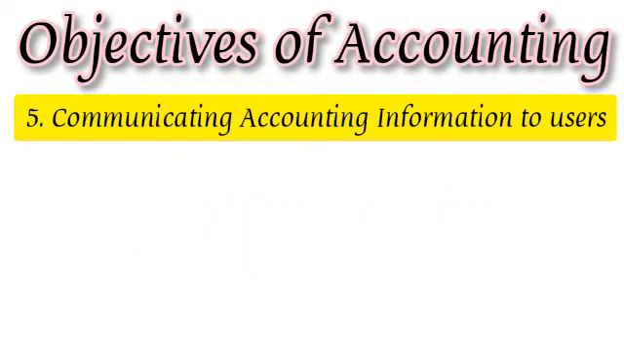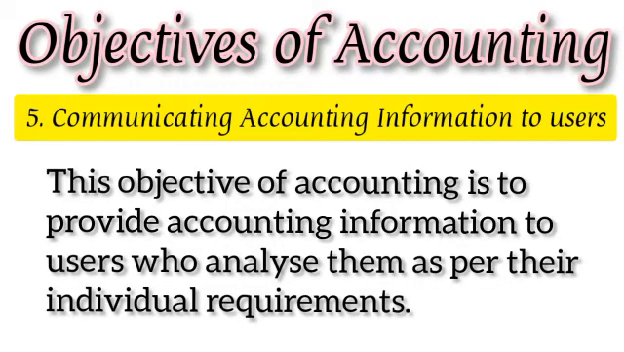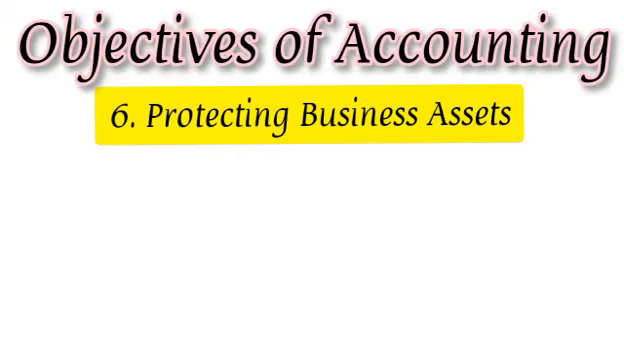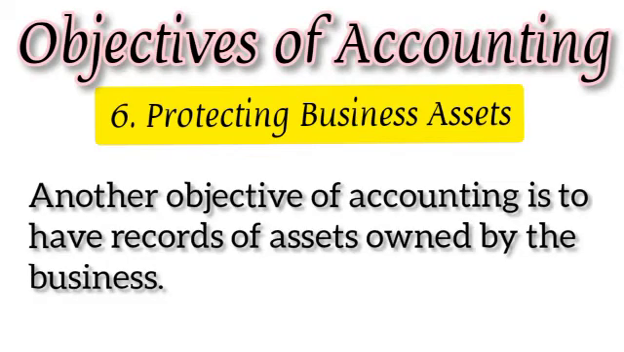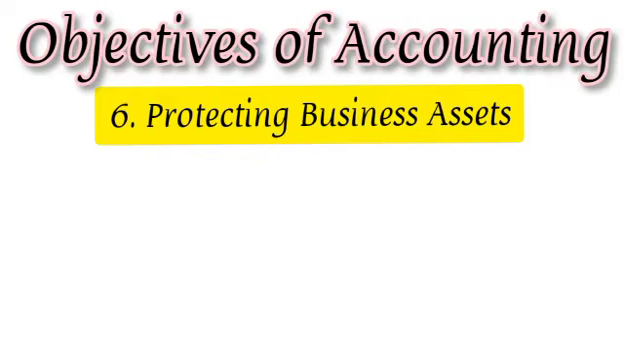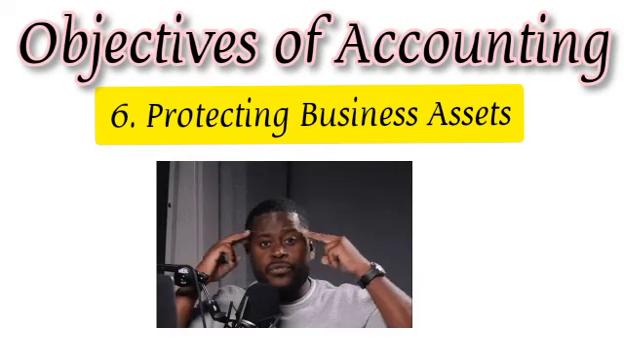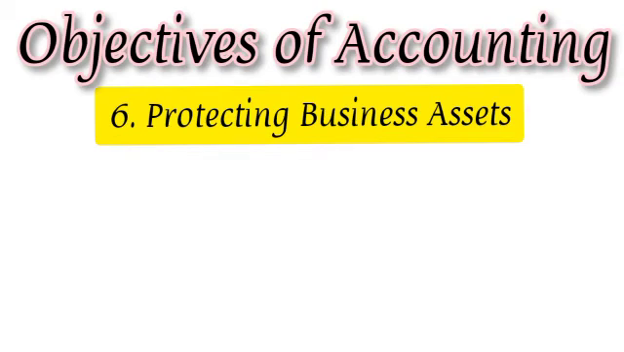Number 5. Communicating accounting information to users. So this objective of accounting is to provide accounting information to users who analyze them as per their individual requirements. And number 6. Protecting business asset. What do you understand by this? Another objective of accounting is to have records of assets owned by the business. Accounting maintains record of assets owned by the business, which enables the management to protect them and exercise control.